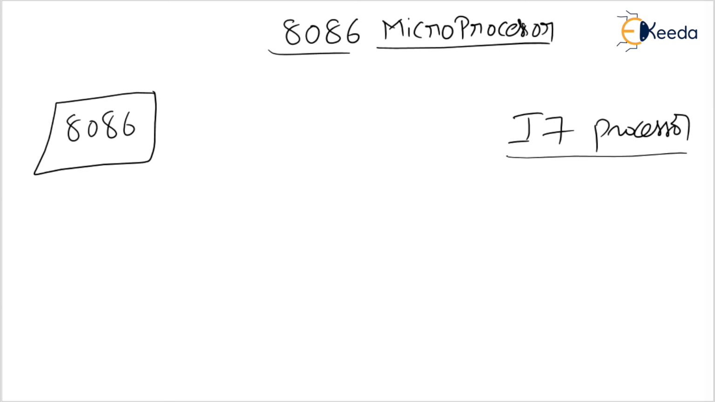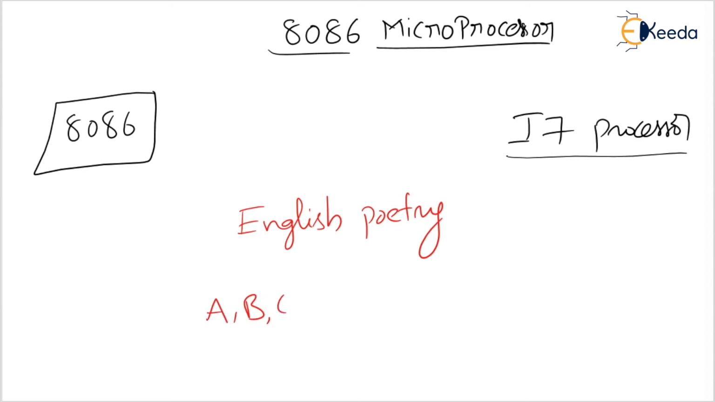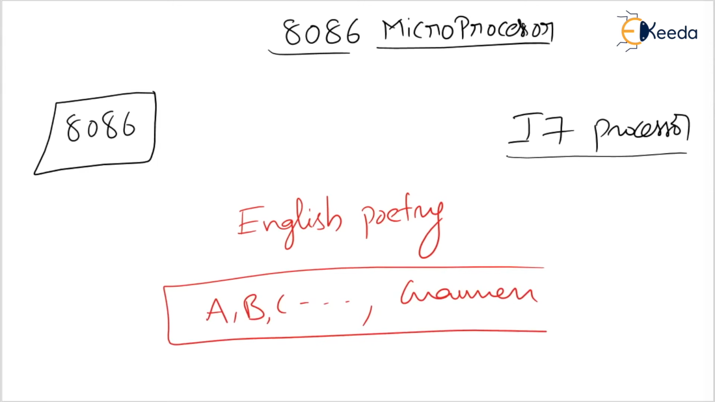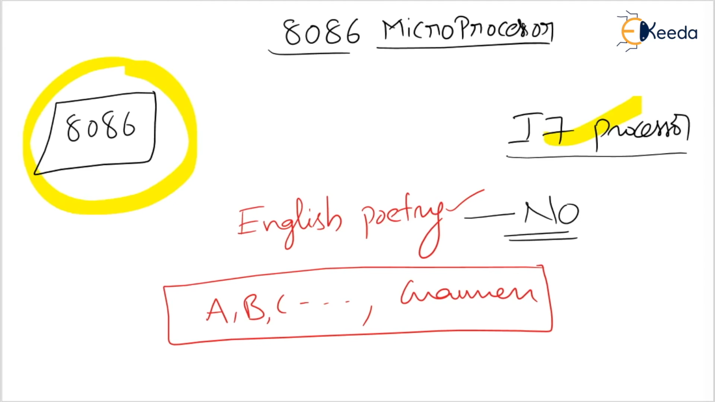Dear students, please listen carefully. If you want to write English poetry, will you write it without knowing the alphabets ABC? Without knowing grammar, will you write? Please tell me. No, not at all. So if you want to know about the i7 processor, we must know about the basic microprocessor architectures.